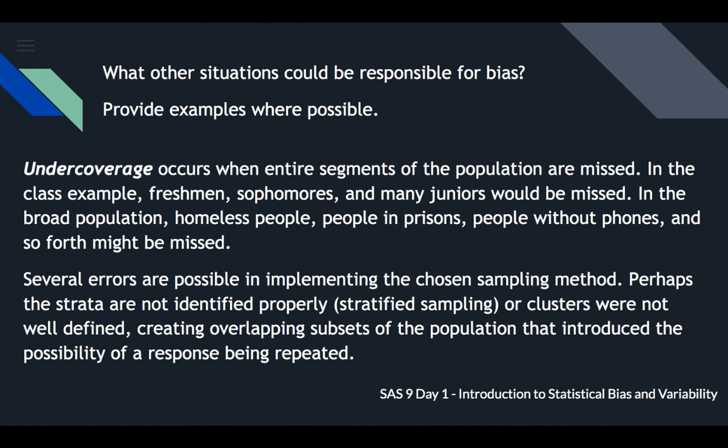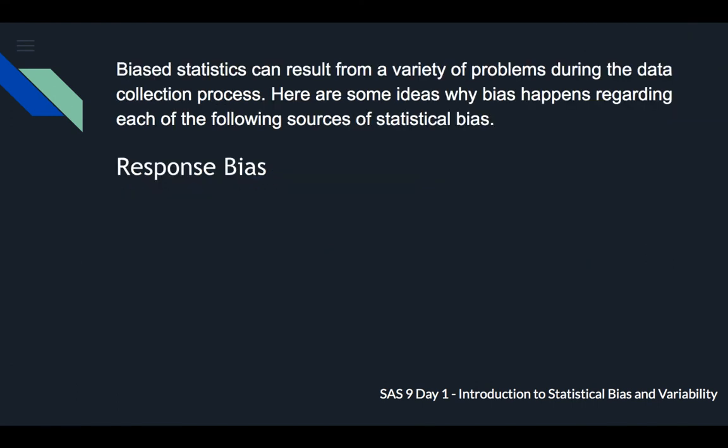Several errors are possible in implementing the chosen sampling method. Perhaps the strata are not identified properly when you use stratified sampling, or clusters were not well defined, creating overlapping subsets of the population that introduce the possibility of a response being repeated. That's kind of a problem, isn't it? Okay, so bias statistics can result from a variety of problems during the data collection process.